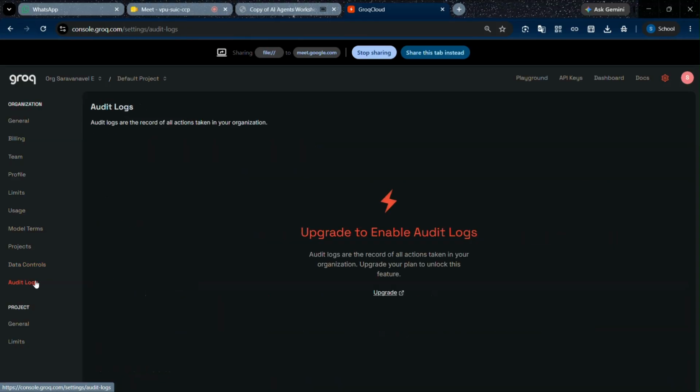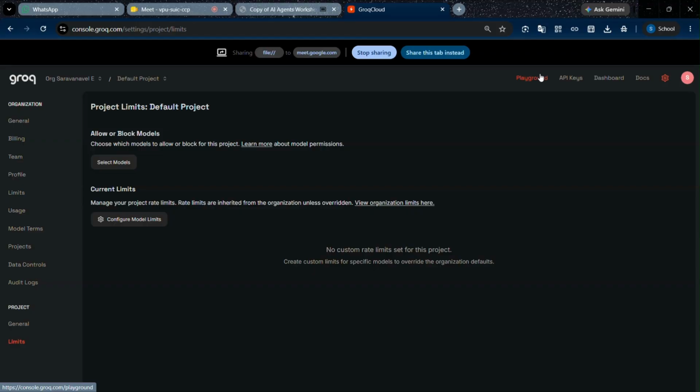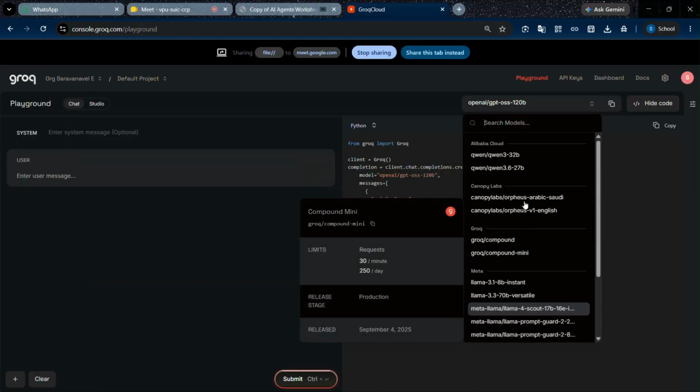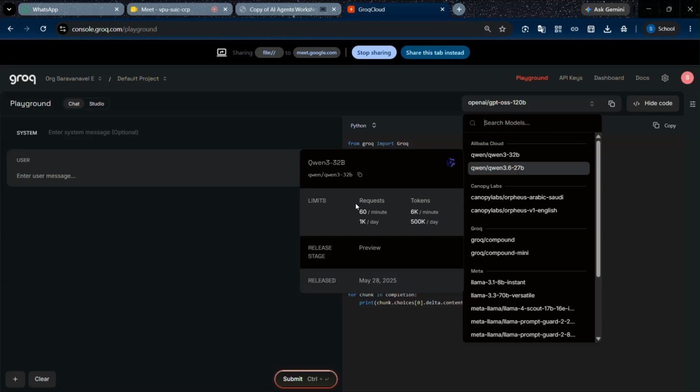And audit log, upgrade to enable audit log. We need to find what logs we need. I will see. This is the limit. In the playground, we can see models there. This is the one model. Here also we can request 60 per minute, 1K per day, and tokens 60K, 6K per minute, and 500K per day. They released it on May 28, 2025.